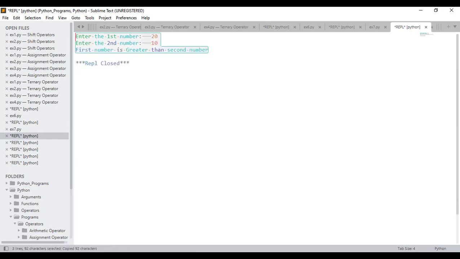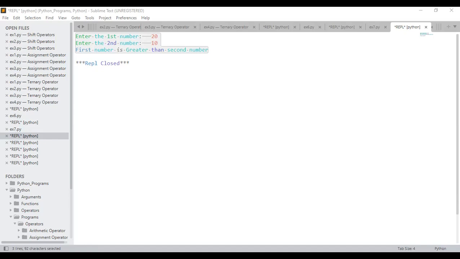Is that clear? Although I might be doing it in a very fast manner, it doesn't mean that I'm doing it in an inappropriate manner. 100% no. All these things I have thought. That's the reason I'm just executing in a very fast manner. That's it. Are you able to understand this program? Program number 7 is very important. Please mark this as important. Is that clear? Shall I proceed further, guys? Please do respond.